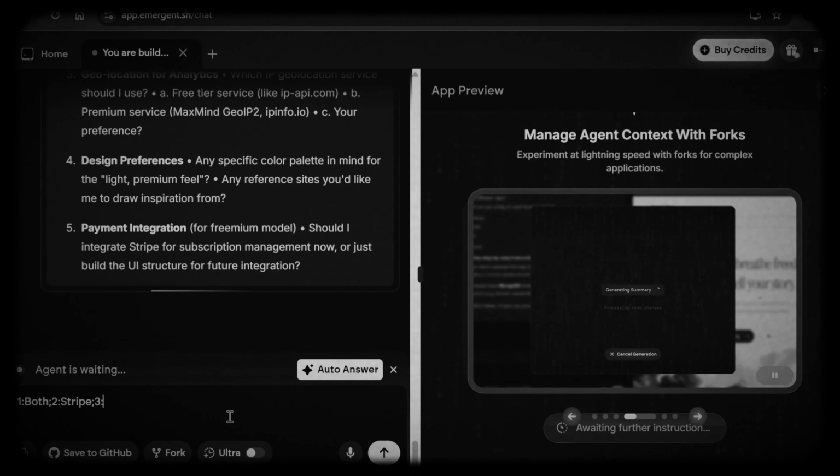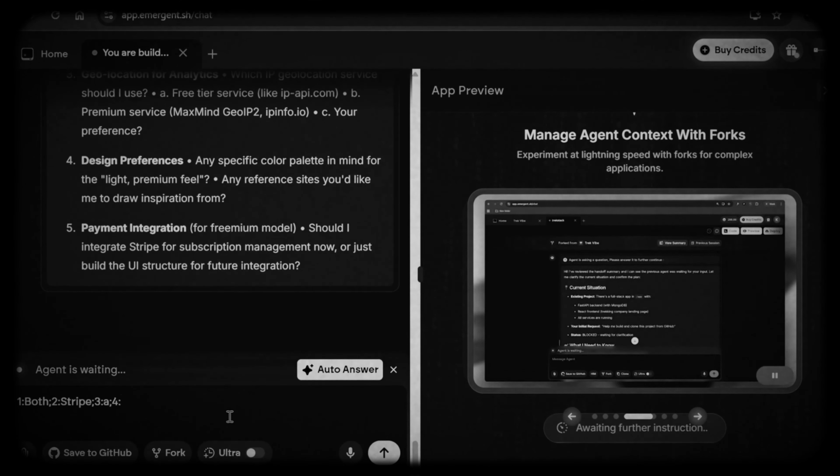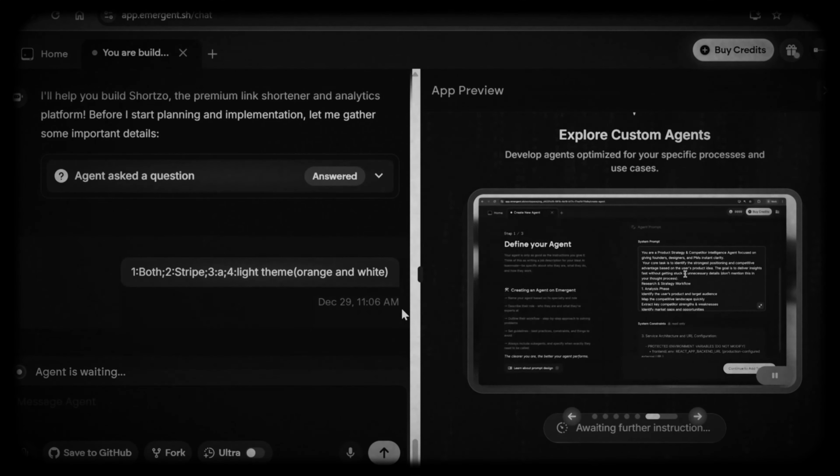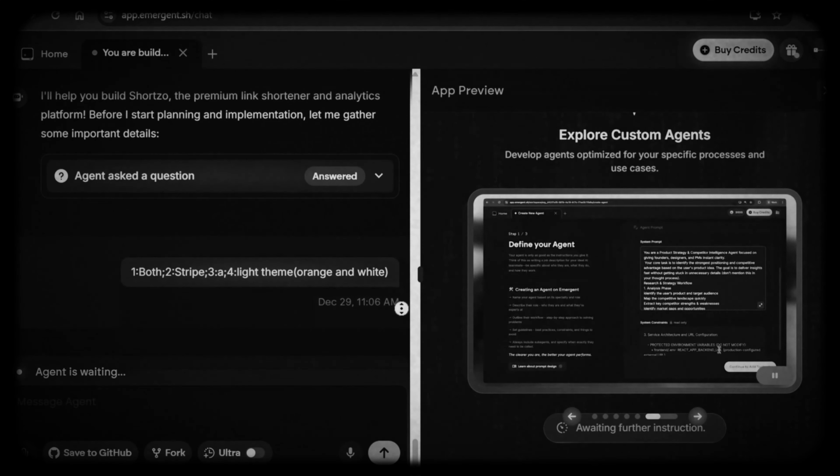The platform I used to build this app is called Emergent. It's a vibe coding tool made for building real apps, not demos. You describe your idea once, and it turns it into a full-stack app. Front-end, back-end, logic, everything connected. And I didn't choose Emergent randomly.